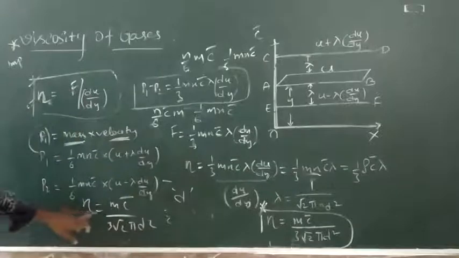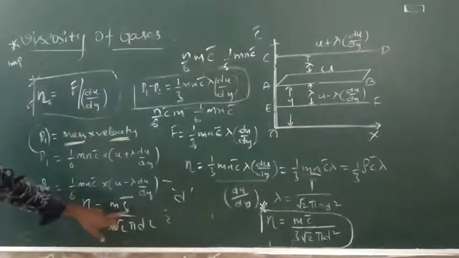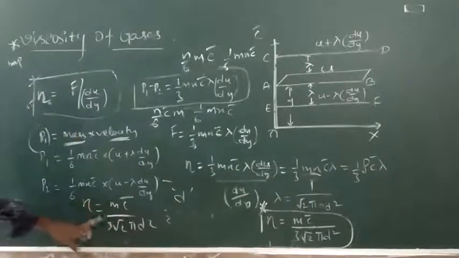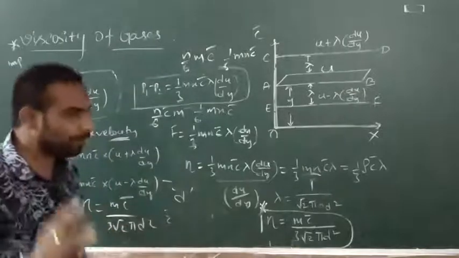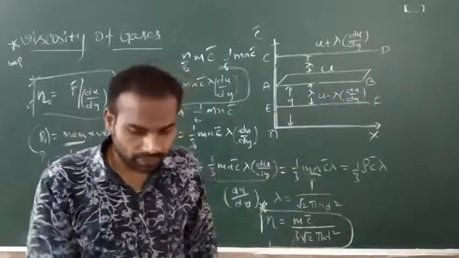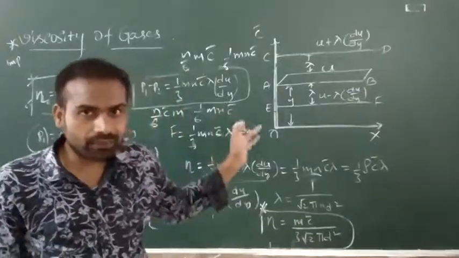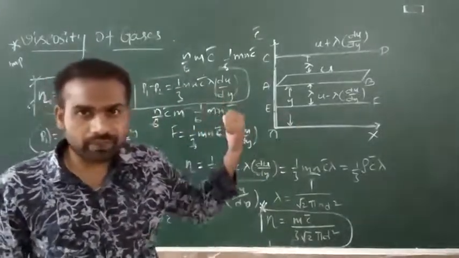Now, eta is directly proportional to mass, directly proportional to average velocity, and inversely proportional to the square of the diameter of the molecule. It is independent of pressure and density. So this is the coefficient of viscosity of gases. Very, very important.